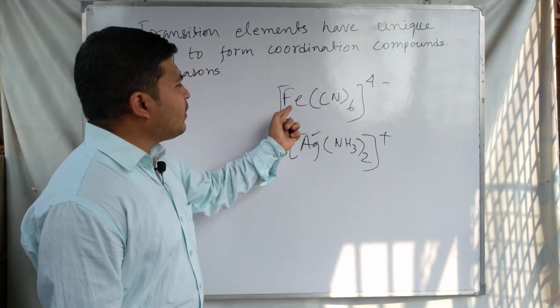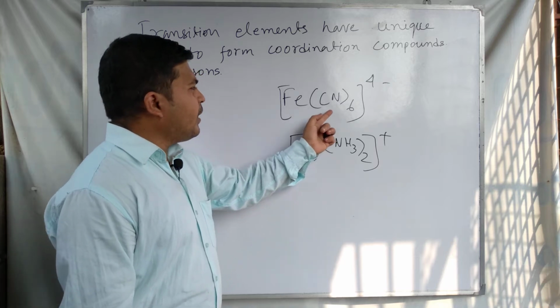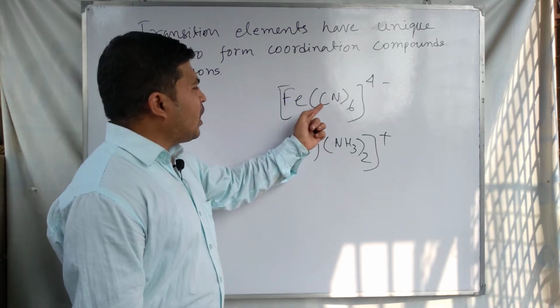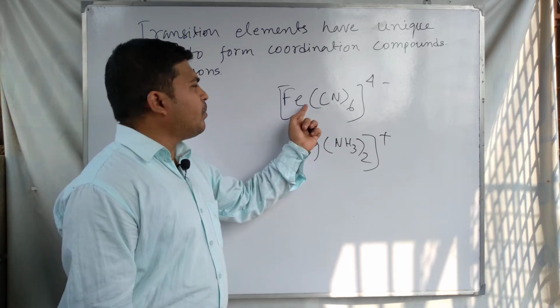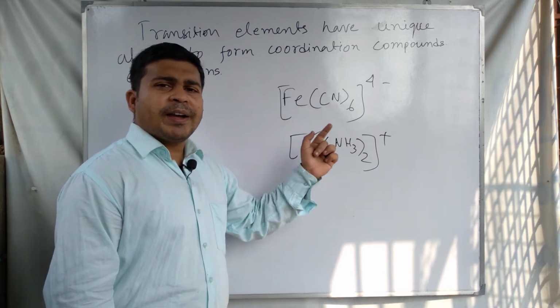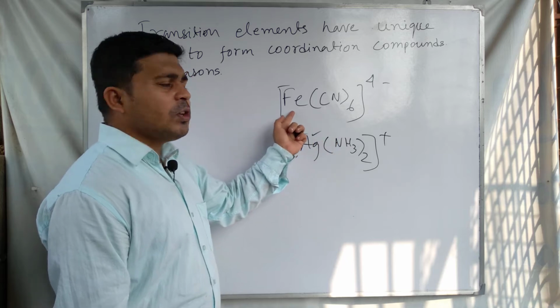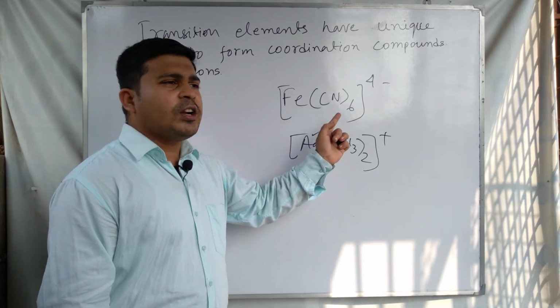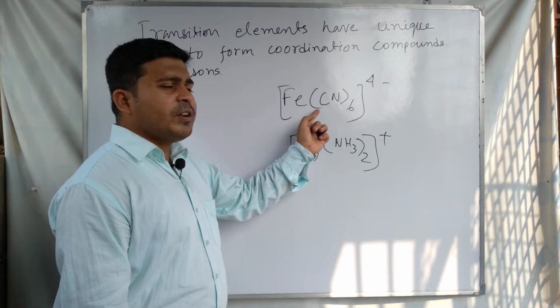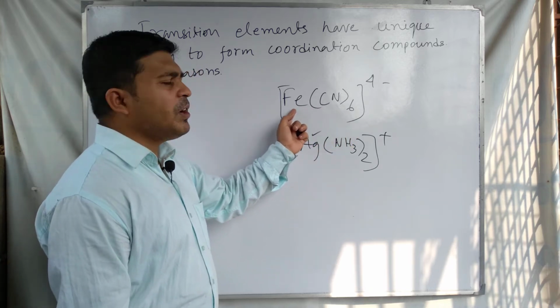So ligand and the central metal are bonded here, and the bonded electron is coming from the ligand, and the metal has the vacant orbital to accommodate the electron pair. Means it is a coordinate bonding between the ligand and metal.